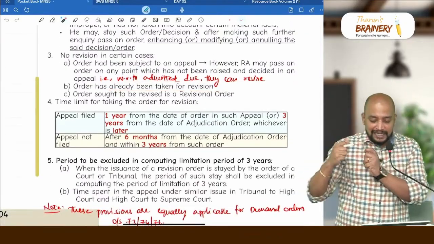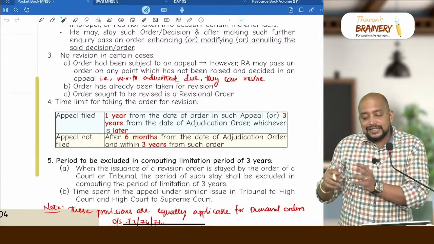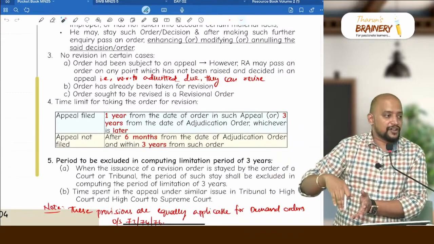Suppose the order has already been taken for revision and the revision authority did not revise. It means on merits they said that everything is correct. Now another revision authority cannot come and take up this order for revision.